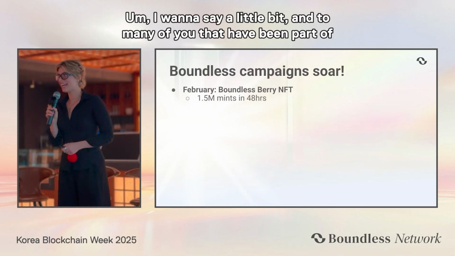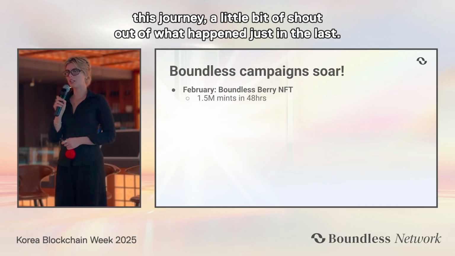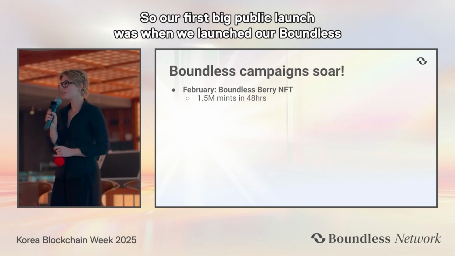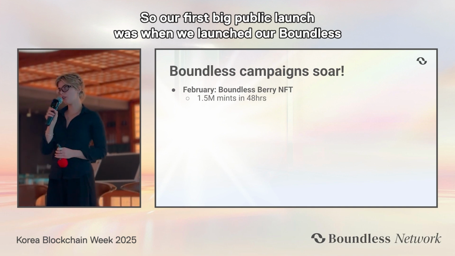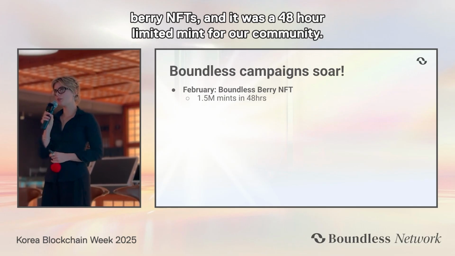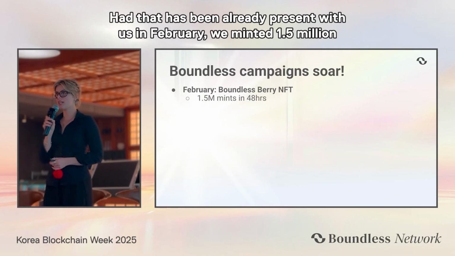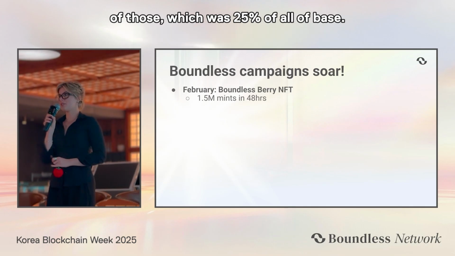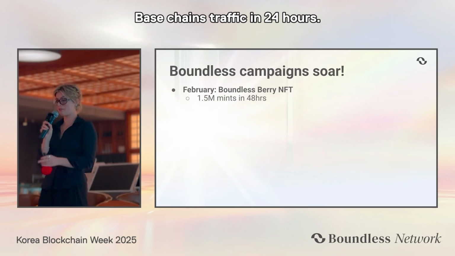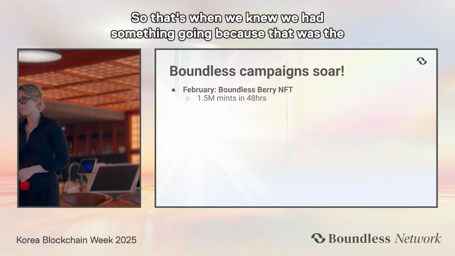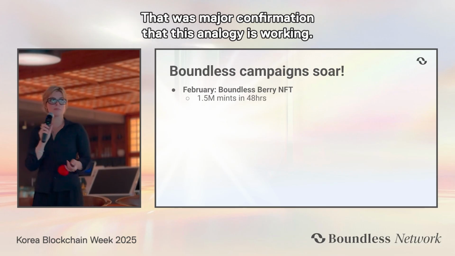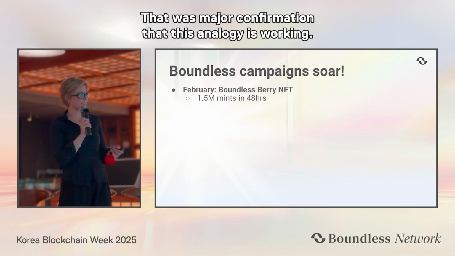I want to give a little shout out, to many of you who have been part of this journey, of what happened in less than 6 months. Our first big public launch was our Boundless Berry NFTs. It was a 48-hour limited mint for our community that was already with us in February. We minted 1.5 million of those, which was 25% of all of Base chain's traffic in 24 hours. It's insane. That's when we knew we had something going, because that was the first time berries were used publicly to be associated with Boundless. That was major confirmation that this analogy is working.